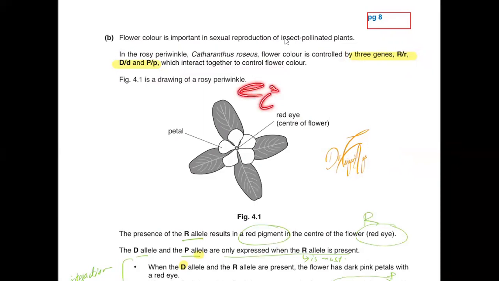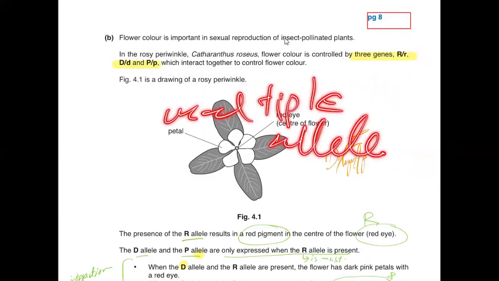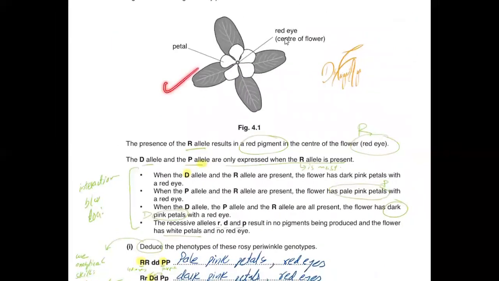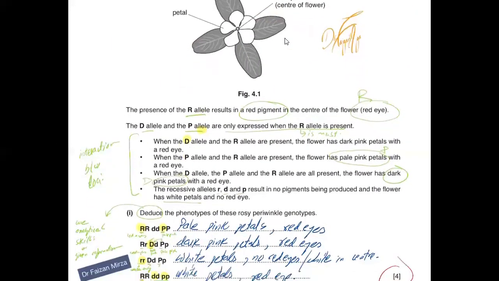So this is an example of epistasis as well, and this is an example of multiple alleles as well. This is a question which is taking two things together, epistasis as well as multiple alleles. So this is the petal of the flower. This is the red eye in the center of the flower.